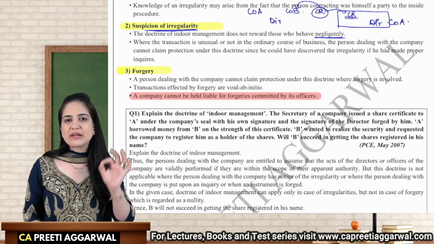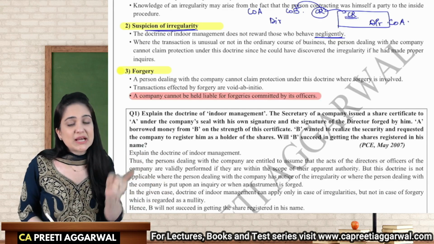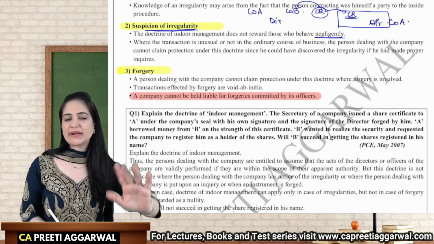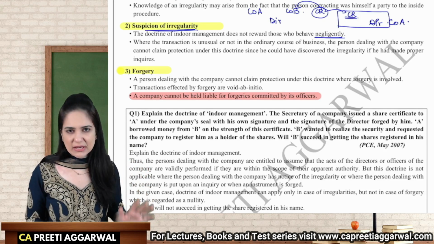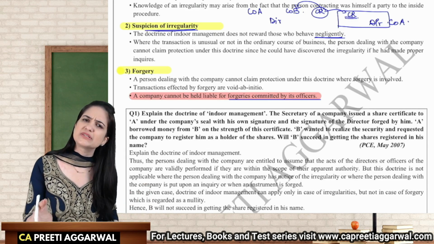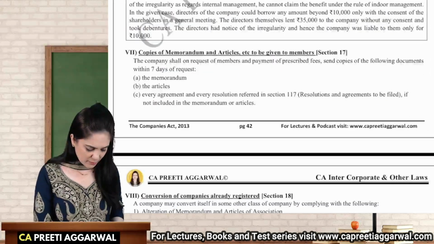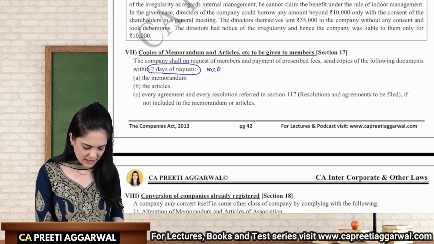See, we are giving you benefit for irregularity in the procedure. Forgery is illegality. You cannot get any benefit in case of illegality. The company cannot be held liable for forgery committed by officers. Then who will be held liable? The officers themselves. Copies of the memorandum and articles can be obtained within 7 days of request, and this can be asked as an MCQ.